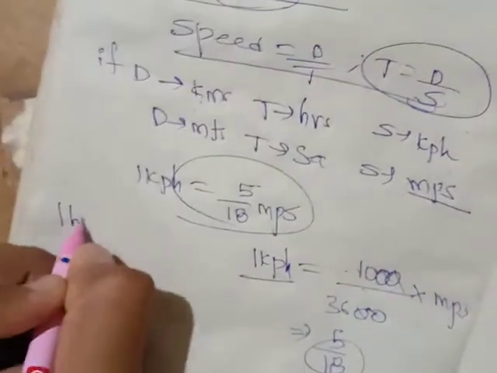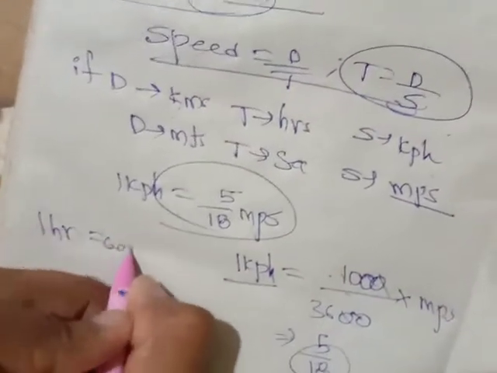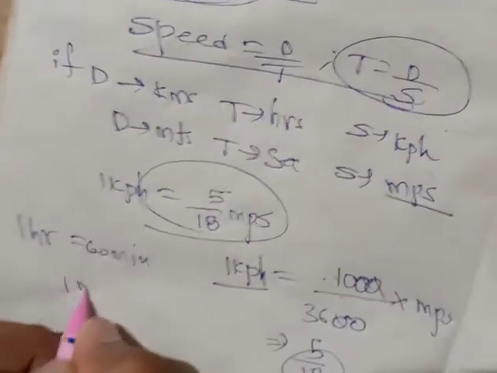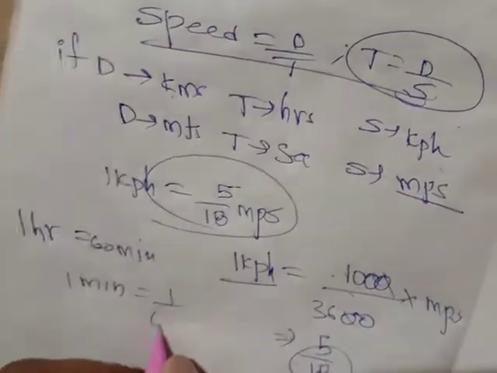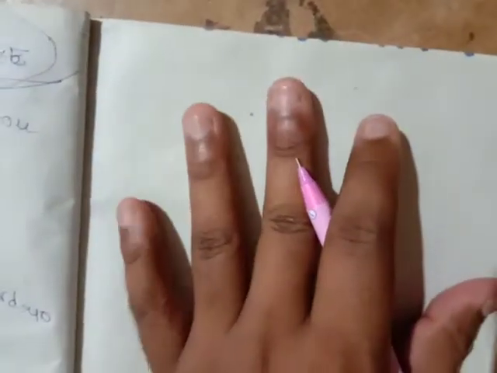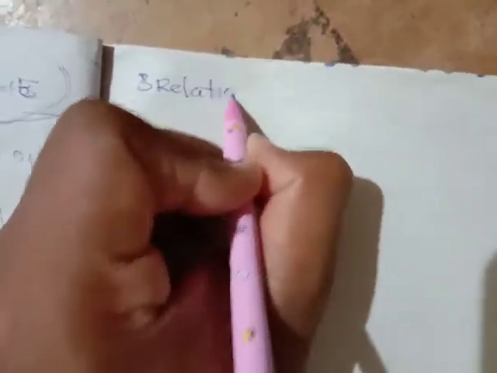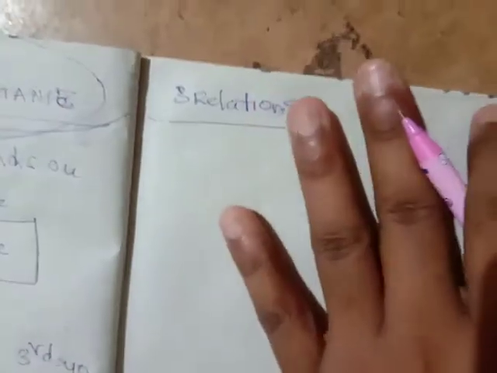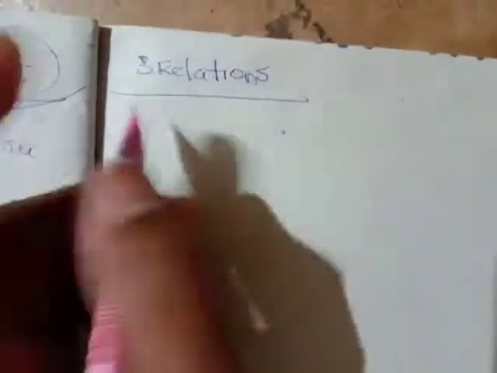1 hour is equal to 60 minutes, so 1 minute is equal to 1 by 60 hours. Right or not, friends? Did you get this introduction? Now friends, we'll have three relations which are very important. These three relations are the basics of time and distance. Time and distance will take time, but don't worry, I'll finish it within a short span of time.